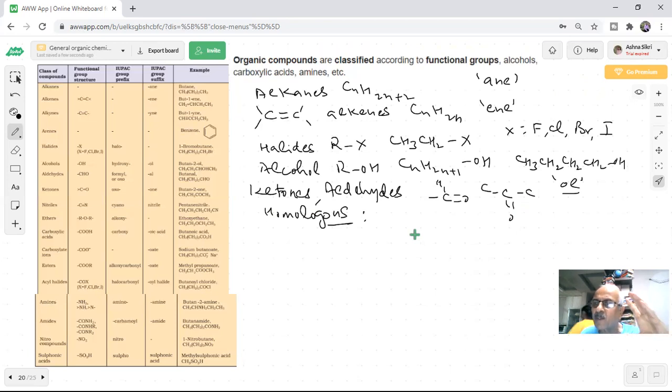Because the study becomes easy and systematic on the basis of their functional groups, I can study preparation and properties. If I had to study the properties of every compound individually, it would be impossible. There are millions of compounds, so classification is the most important thing, and this is a very important classification. So you have aldehydes, ketones, and nitriles, students. You know what nitriles are.